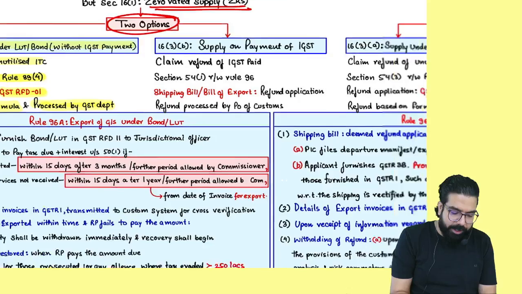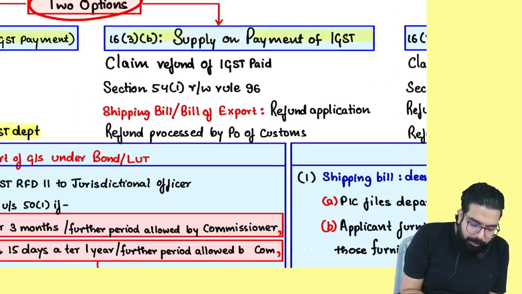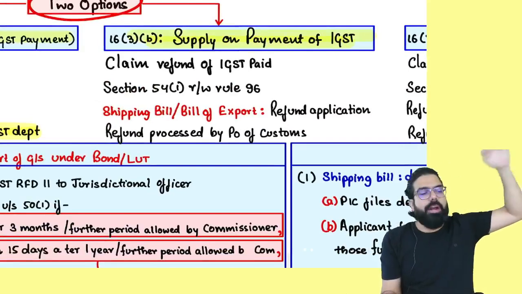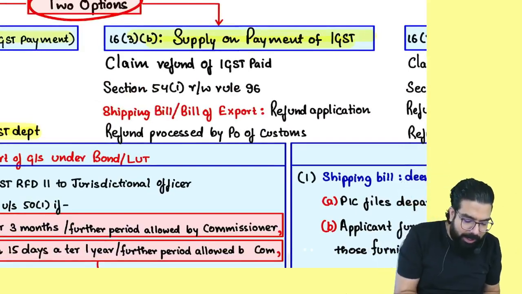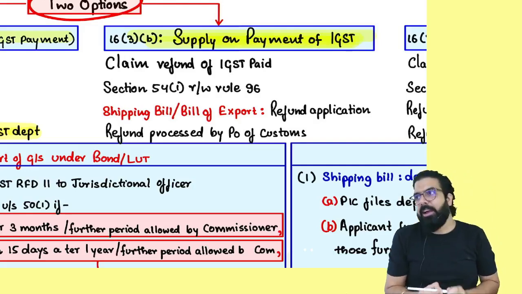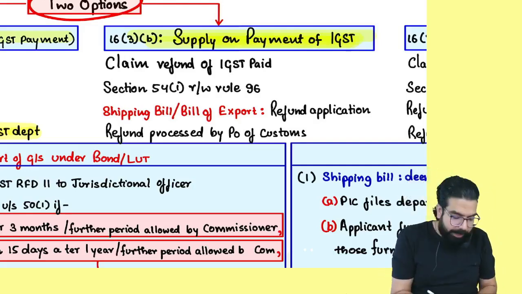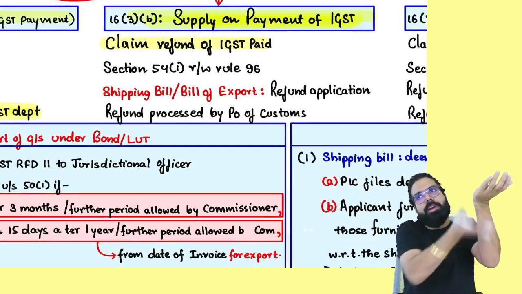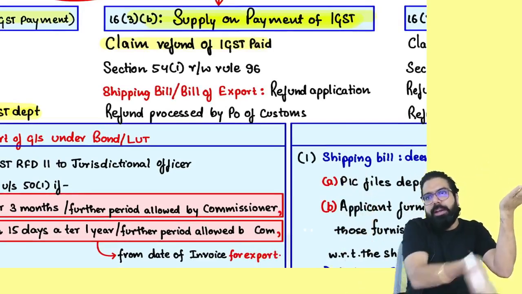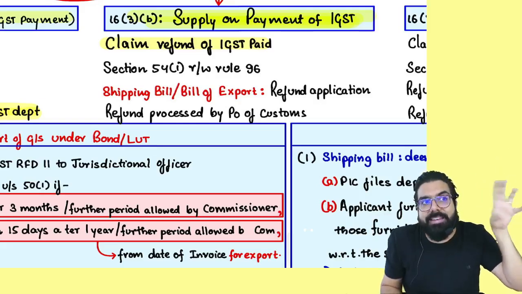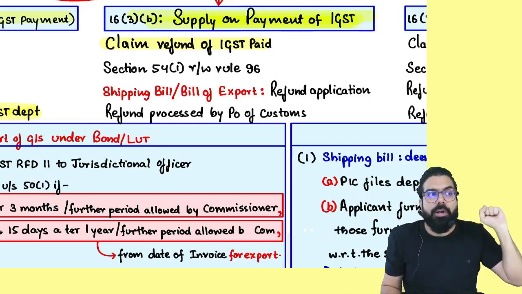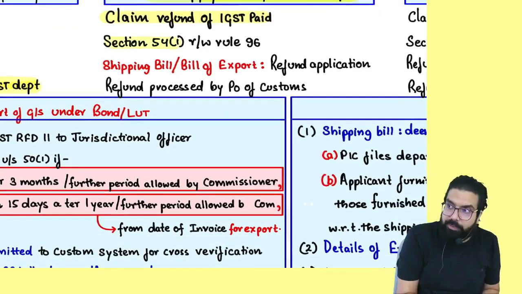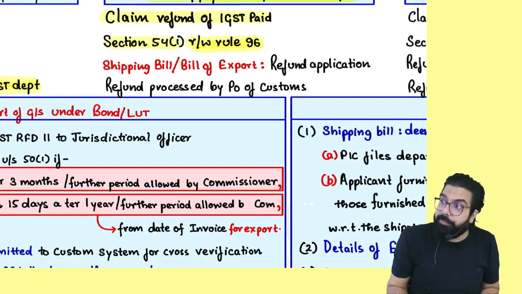The next one over here. Sir, the supply can be on payment of IGST also. You can export and pay IGST. Now listen. When you pay the IGST and export, the ITC would have already been used. So whatever IGST you paid on the export, refund of that IGST will be given. This is under Section 54(1) read with Rule 96.